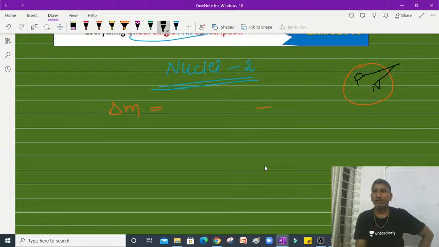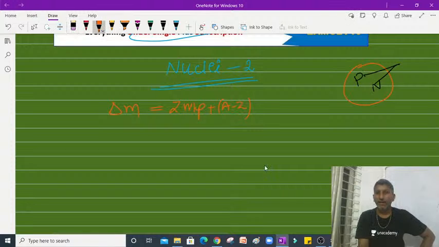So the mass of all these is the number of protons times the mass of each proton, plus the number of neutrons times the mass of a neutron. The number of neutrons is A minus Z. Minus the actual mass of the nucleus.